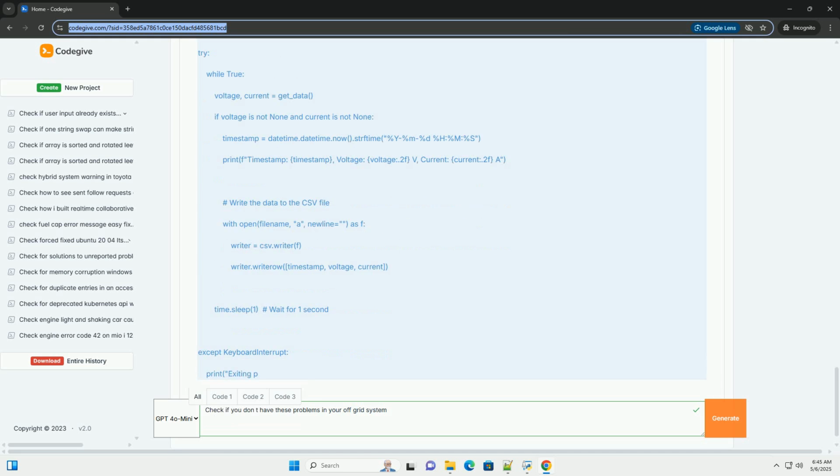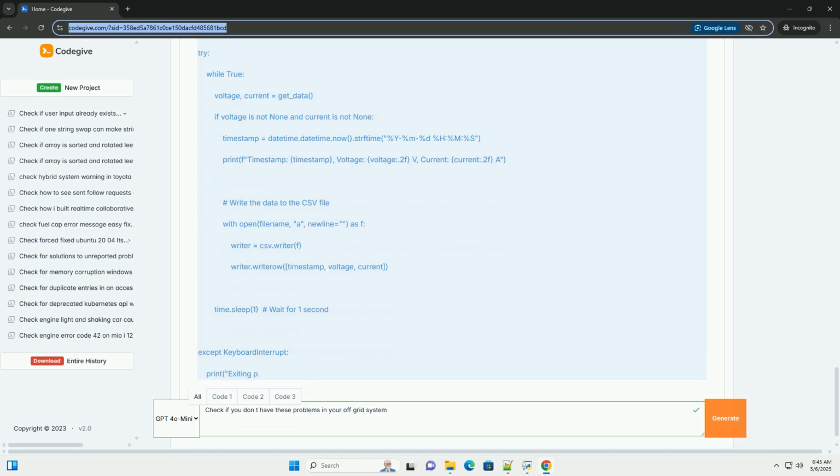Possible causes: insufficient solar input, cloud cover, shading, panel soiling, incorrect panel angle, or undersized solar array. Excessive load, using more power than the system is designed to provide. Battery issues: old or damaged batteries, sulfation, deep discharge damage, incorrect battery settings on the charge controller or inverter. Wiring issues: voltage drop due to undersized wiring or loose connections. Charge controller problems: incorrect settings, malfunction.